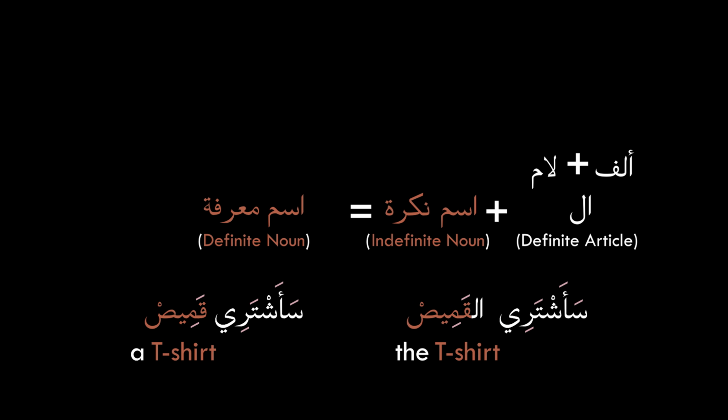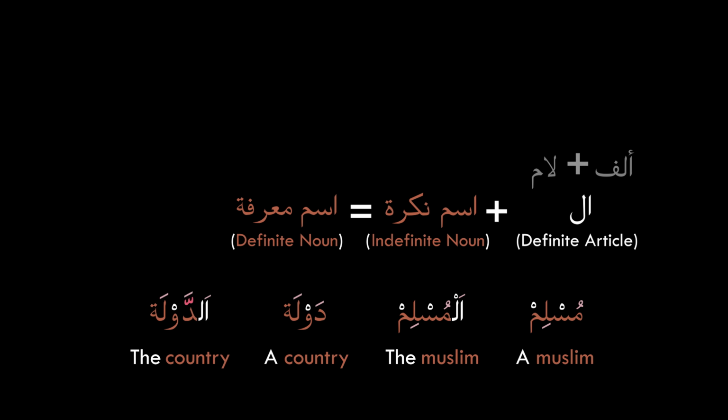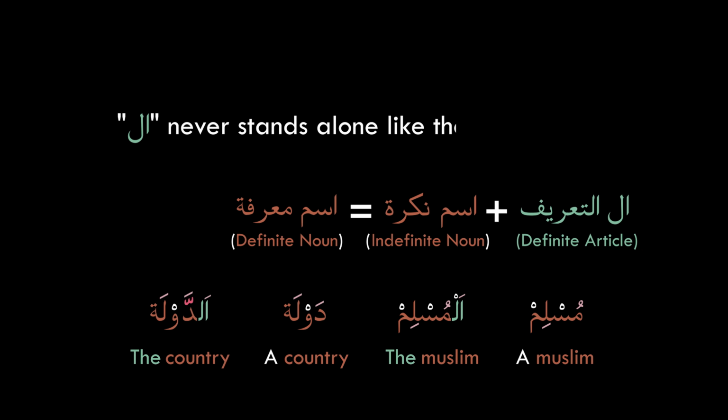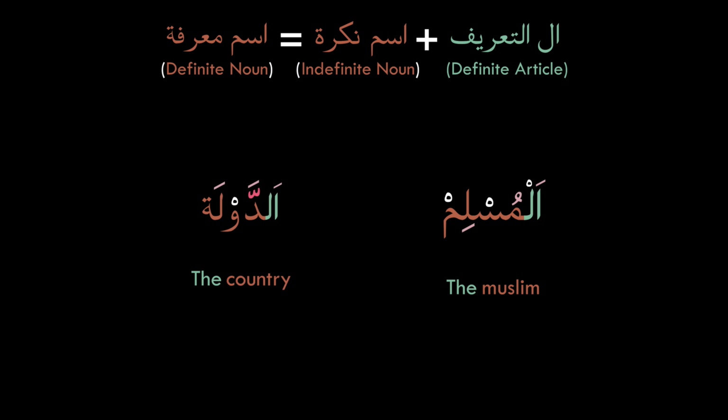Without al at the beginning, the noun is indefinite. With al at the beginning, the noun is definite. Here are some examples. Muslim, al-Muslim. دولة, الدولة. We call this al the al of al-Ta'rif. It is a particle, or harf, and you will never find this al standing alone like the English "the." It should always be prefixed to another noun. But if you notice the examples that I gave you, al-Muslim and al-Dawla, in the first noun we pronounced the full al, but in the second one we pronounced only the alif of al and we skipped the lam.